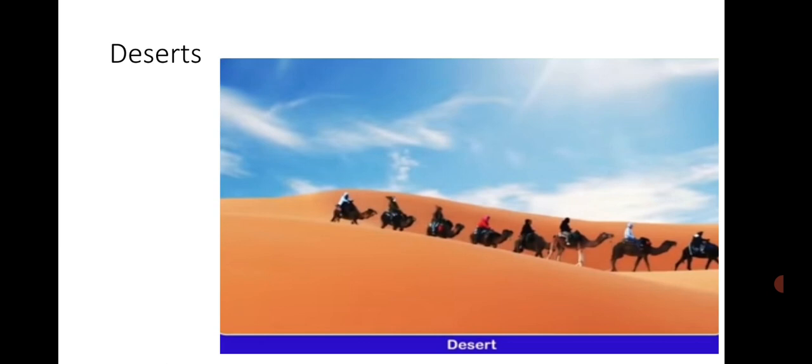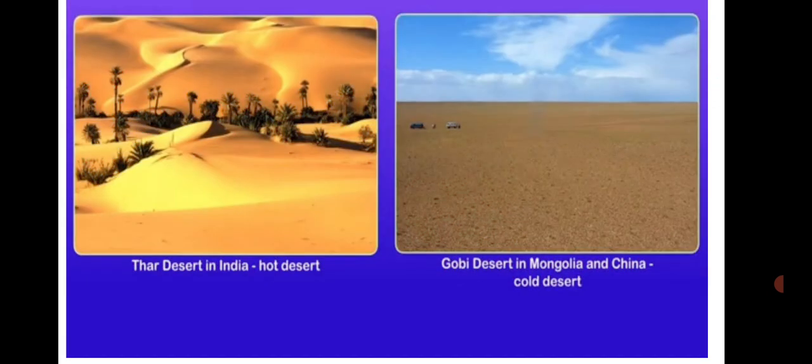Vegetation means, because of low rainfall, crops do not grow here. These deserts are of two types: cold deserts and hot deserts. In the picture you can see the Thar desert. This is an example of a hot desert, and the Gobi desert, which is in Mongolia and China, is an example of a cold desert.